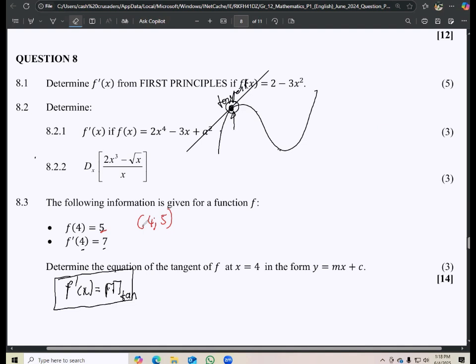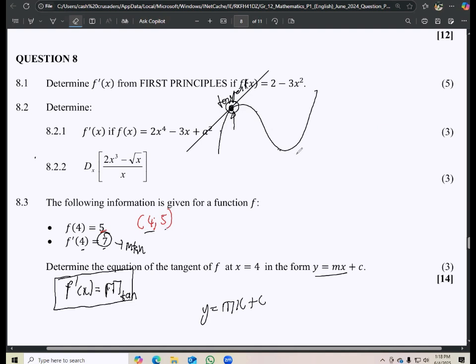So I hope it makes sense. Now we have our coordinates. Remember, in order for us to have this in the form of y is equals to mx plus c, the two conditions is that we need to have a set of coordinates and also the gradient. We have the gradient, check. We have a set of coordinates, check.